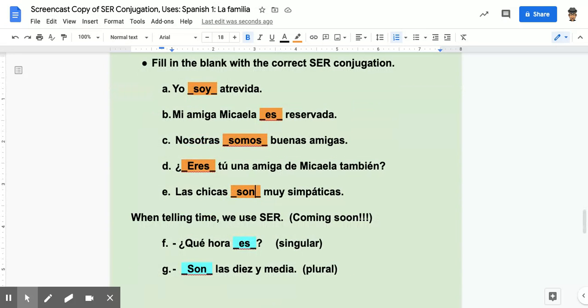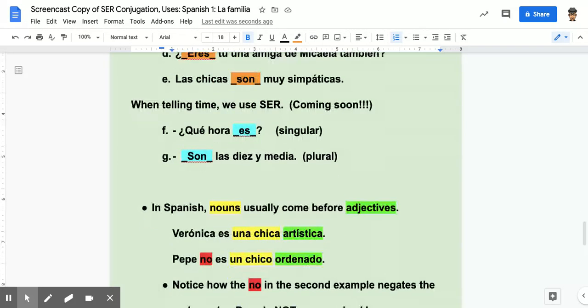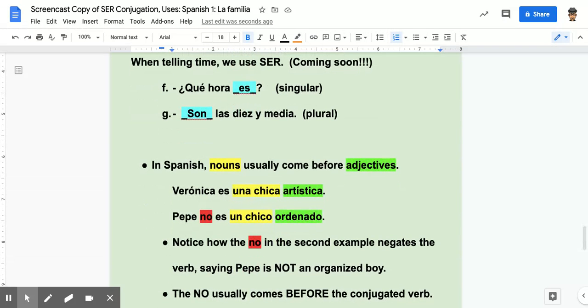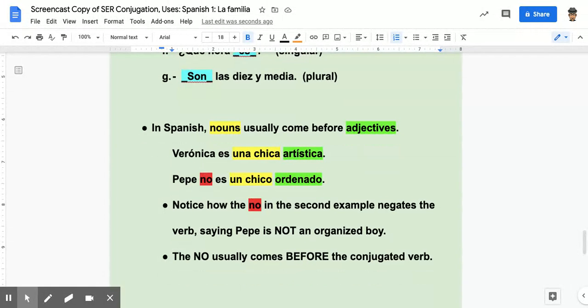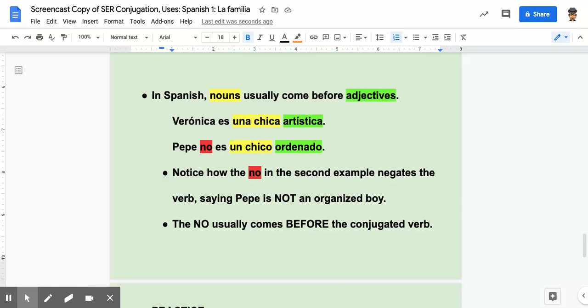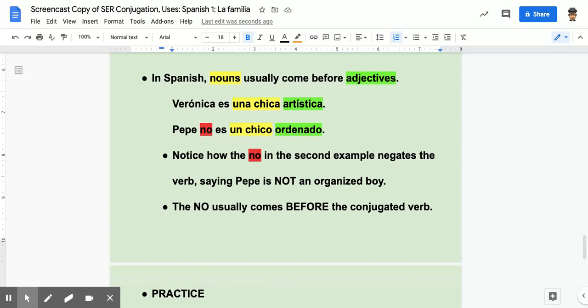So we also use ser to tell time. We use the singular and the plural. We're going to get to that later. All right. Here's a little review of what we did yesterday. In Spanish, nouns usually come before adjectives. All right. And some of you kind of missed a couple of those questions at the end. So when I say Veronica is an artistic girl, I actually say in Spanish, she is una chica artística. She is a girl artistic. So the adjective comes after the noun.